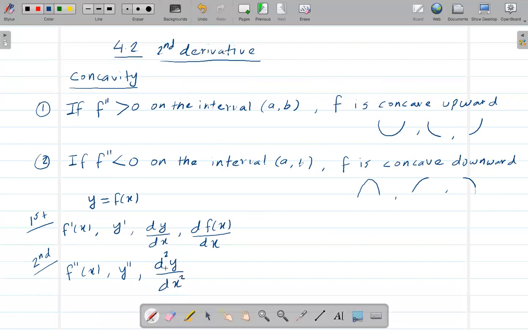This also means you're taking the second derivative of y in terms of x. And d squared of f of x over dx squared also means the second derivative. All right, so these are the different ways you can write the second derivative.